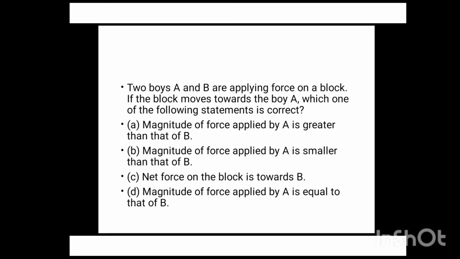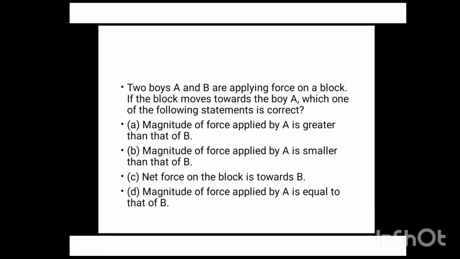Two boys A and B are applying force on a block. If the block moves toward boy A, then which one of the following statements is correct?